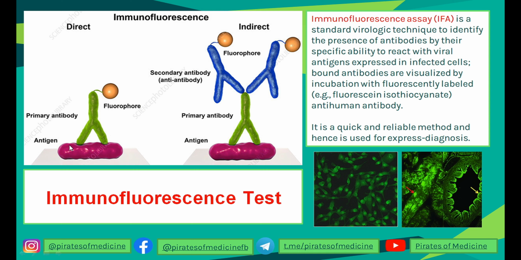What do they do? We have a specific antigen, like for example, say we have to do an immunofluorescence test for influenza diagnosis. So we take the sample from the nasopharynx. If there is a virus present in the nasopharynx, then the antigen of the virus will get attached to the primary antibody, and we can observe this immunofluorescence under the microscope. And in indirect, we have a primary antibody which combines with a secondary antibody. This is the only difference between direct and indirect. So immunofluorescence is a quick and reliable method, and this is used for express or quick diagnosis.